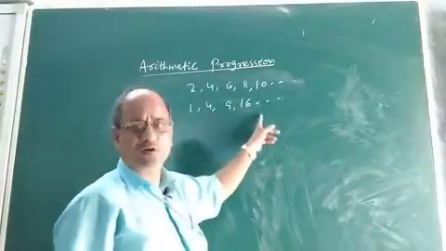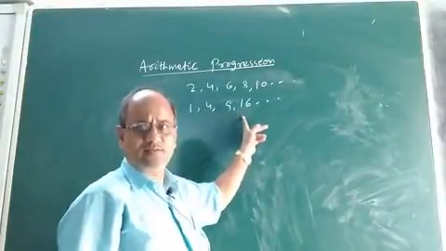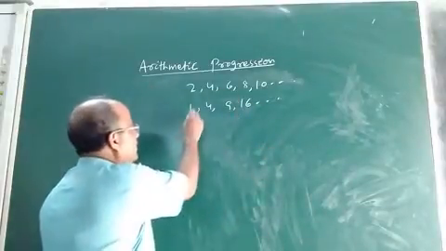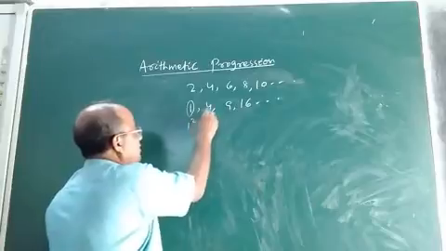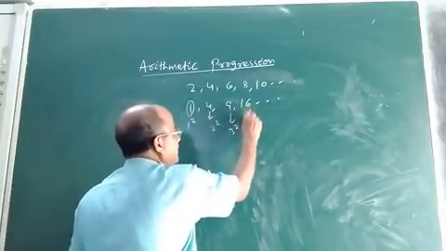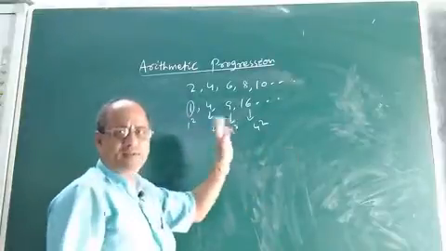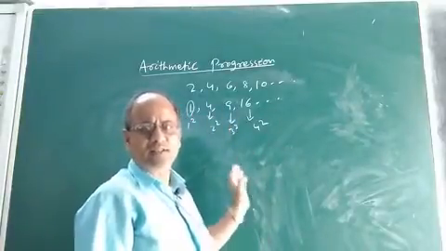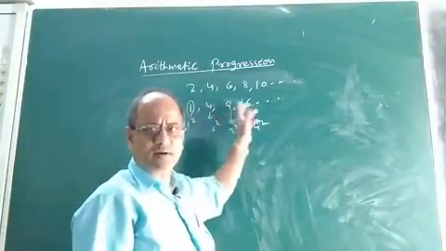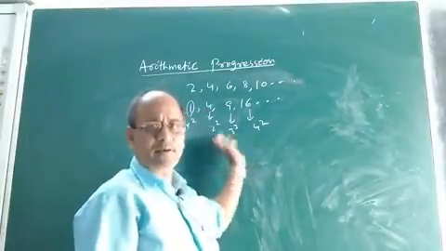This series is also an arrangement as per some rule. What is the rule? 1 is 1 square, 4 is 2 square, 9 is 3 square, 16 is 4 square. That means the members of this series are given by a definite rule.